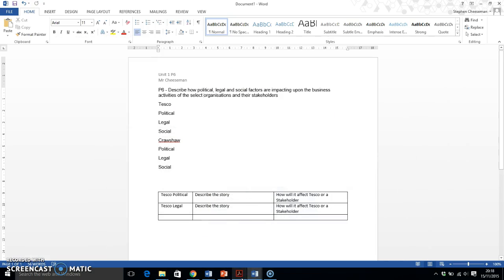We are trying to describe how political, legal and social factors affect Tesco's, Crawshaw and their stakeholders. So you'll remember the term stakeholders from P2. Now, I've laid it out in a couple of ways. It's entirely up to you which way you do it.